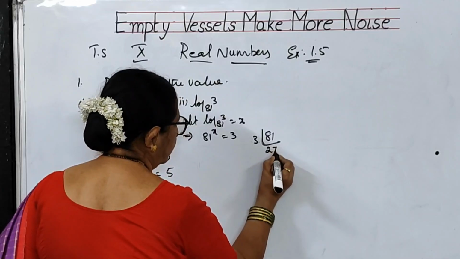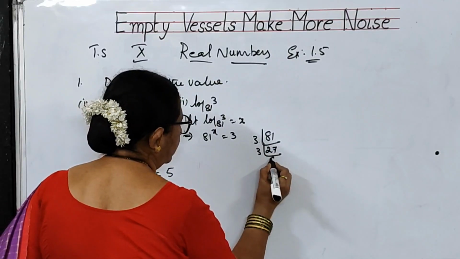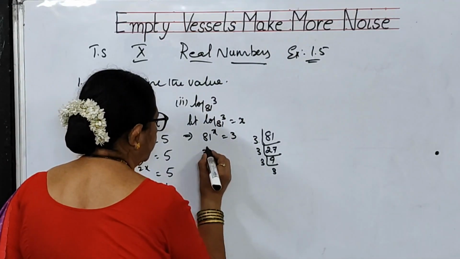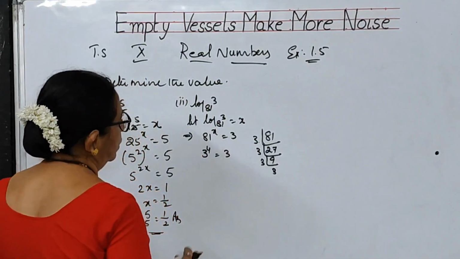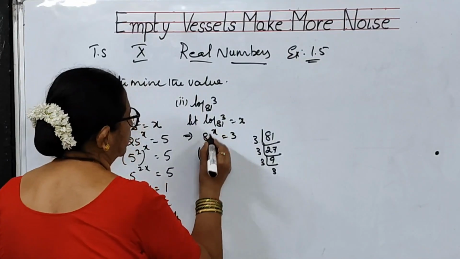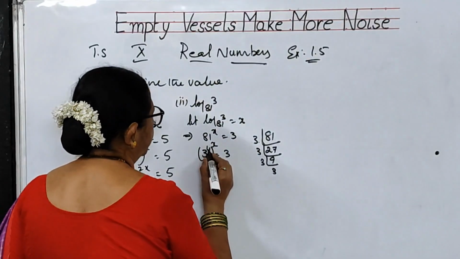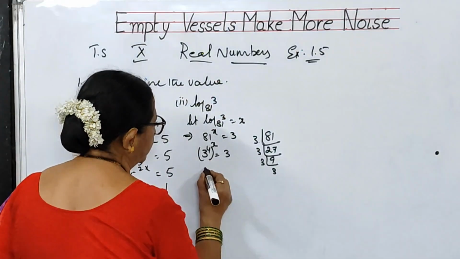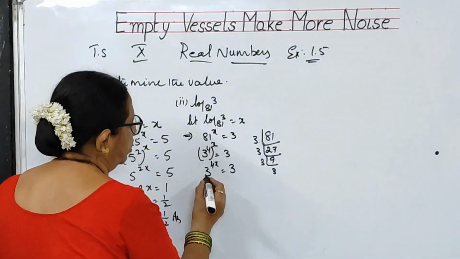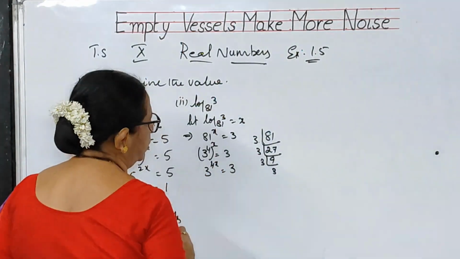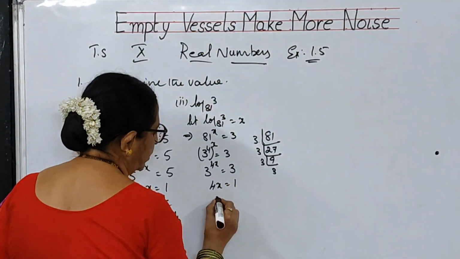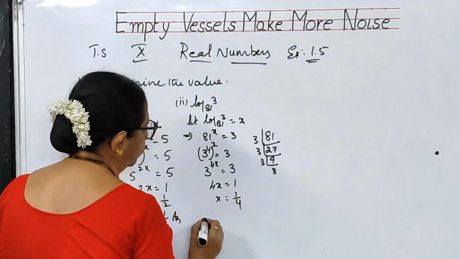3 2s are 6, 3 3s are 9, 3 9s are 27, 3 27s are 81. So what are we getting? 3 to the power of 4 is equal to 81. Bases are same. 3 to the power of 4 whole to the power of x is equal to 3. That means 3 to the power of 4x is equal to 3. Bases are same and equal, powers should be equal. Here nothing means 1. So we will say that 4x is equal to 1. x is equal to 1 by 4.